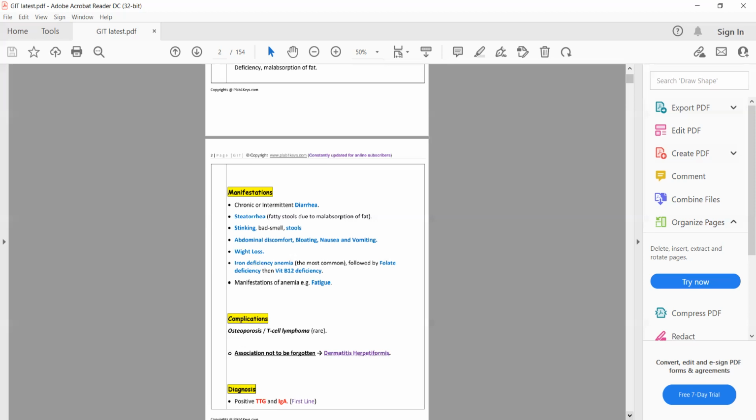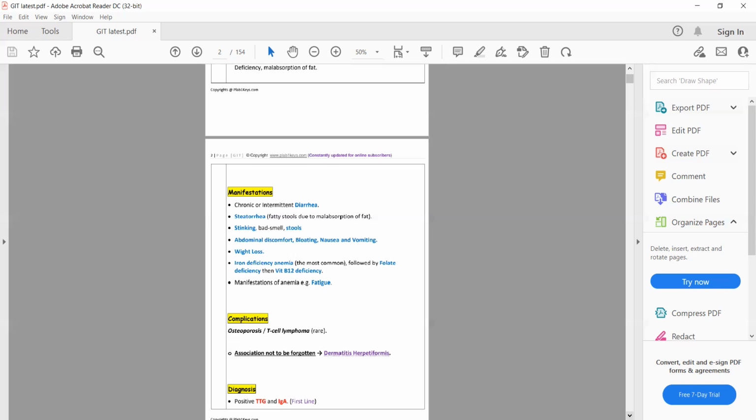The important complication which you need to remember for the exam is dermatitis herpetiformis. A person with chronic diarrhea and a vesicular skin rash, which is dermatitis herpetiformis, the diagnosis will be celiac disease. So if someone presents to you with chronic intermittent diarrhea and weight loss, then the first thing you will think about is celiac disease.